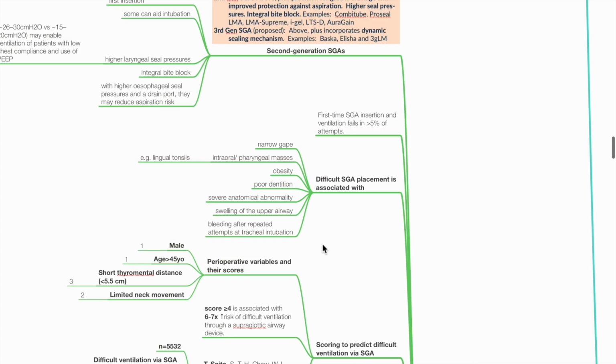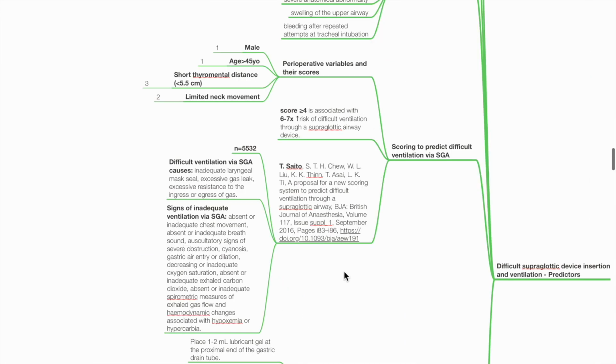Difficult SGA placement is associated with narrow gate, intraoral or pharyngeal masses, obesity, poor dentition, severe anatomical abnormality, swelling of upper airway, and bleeding after repeated attempts at tracheal intubation. Saito et al. developed a scoring system to predict difficult ventilation through a SGA. Perioperative variables and their scores include male, score of 1, age more than 45 years old, score of 1, short thyromental distance less than 5.5 cm, score of 3, and limited neck movement, score of 2. A total score of 4 or more is associated with 6 to 7 times increased risk of difficult ventilation through an SGA.